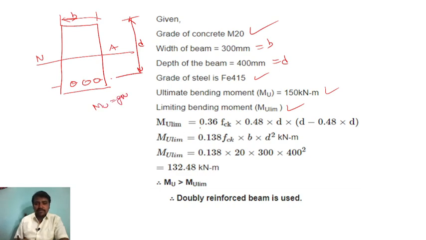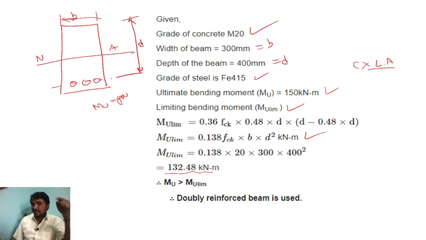Now, Mu limit means you have to use the compression force into lever arm formula. So 0.36 fck into 0.4 d. So that is 0.138 fck B D square kilonewton meter. When you put all these values you will get 132.48 kilonewton meter.